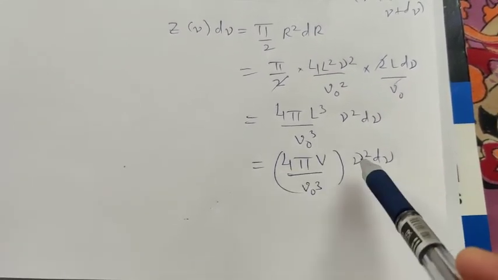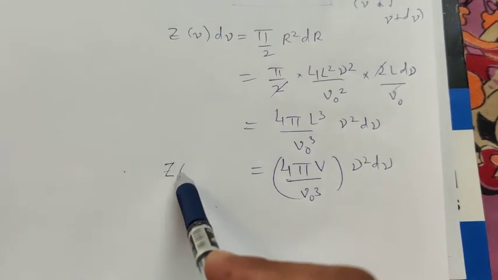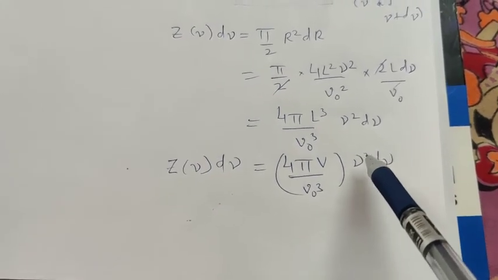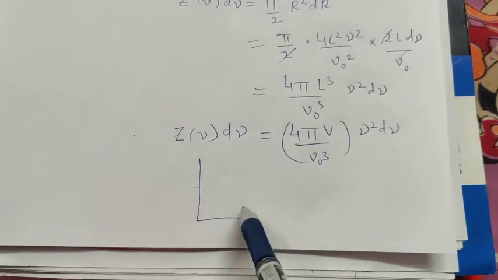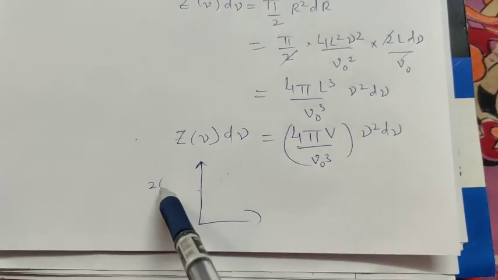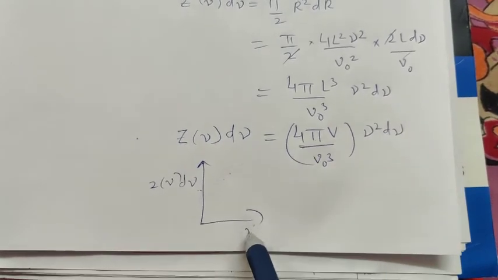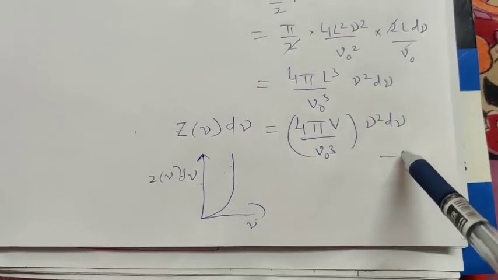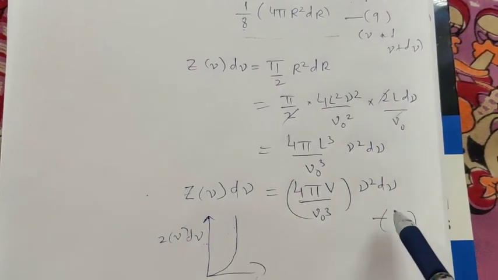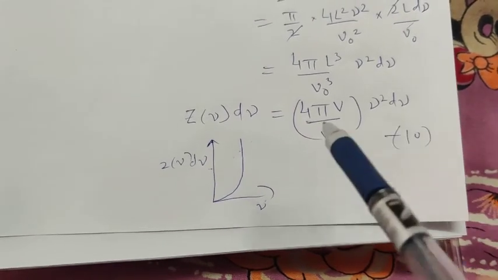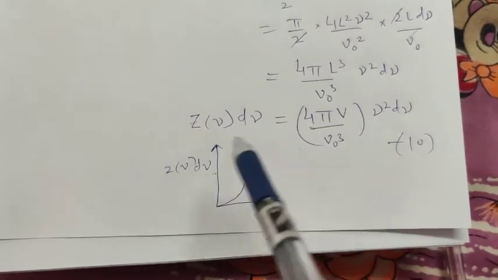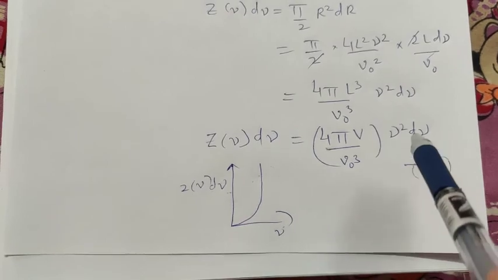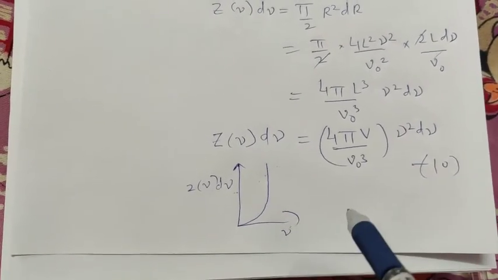So now this density of modes, the number of modes of vibration, is directly proportional to the square of the frequency. So when you plot z nu d nu against frequency, it will be of quadratic nature, from equation number 10. Now we have calculated this only for the longitudinal part. Since elastic waves in a solid are of two types, longitudinal and transverse,